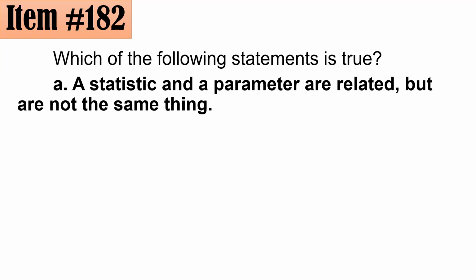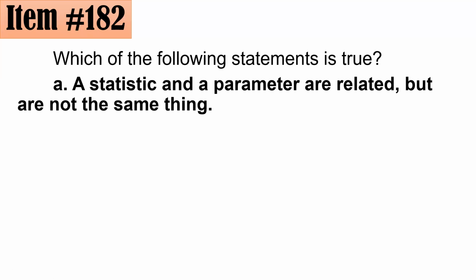When we say statistic, it is a measure that's computed from the sample, whereas from the parameter naman po, it's a measure or a value that you could compute from the population. Hindi po sila magkaparehas. Pero related po sila. Paano sila naging related?